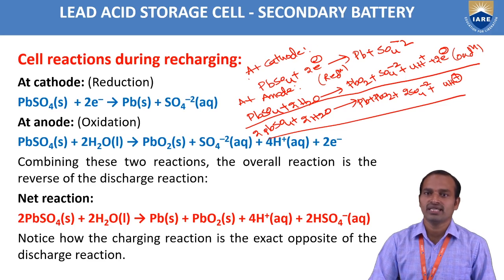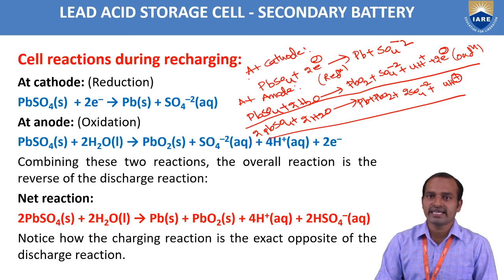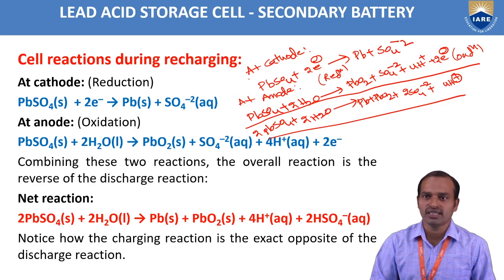In the cell reaction during recharging, at the cathode, PbSO4 gains 2 electrons to form Pb plus SO4 2-. At the anode, PbSO4 plus 2H2O forms PbO2 plus SO4 2- plus 4H+ plus 2 electrons. Oxidation takes place.